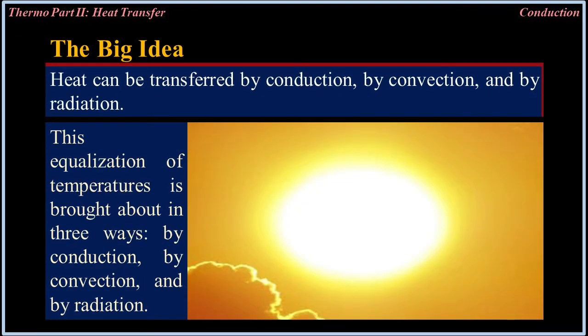This equalization of temperature is brought about in three ways: by conduction, by convection, and by radiation.